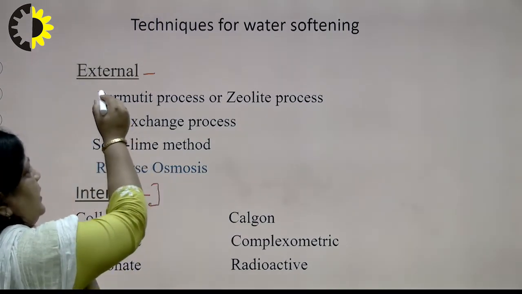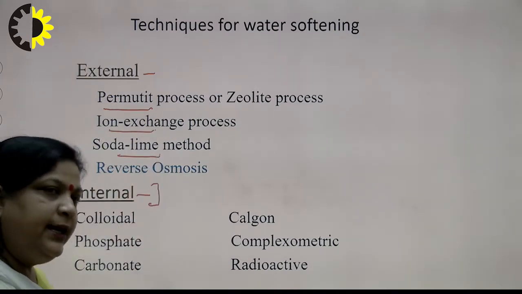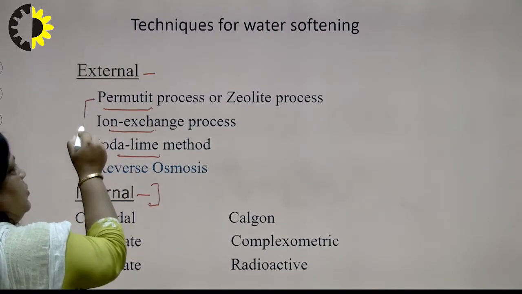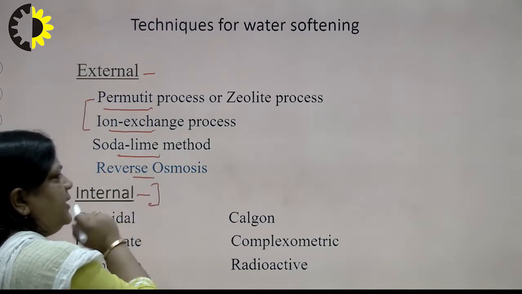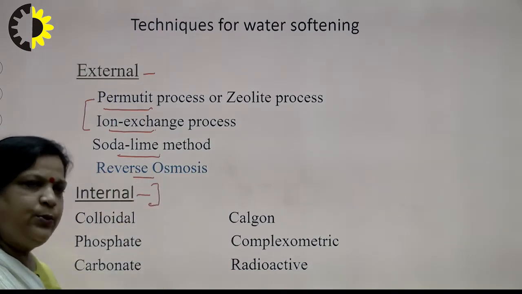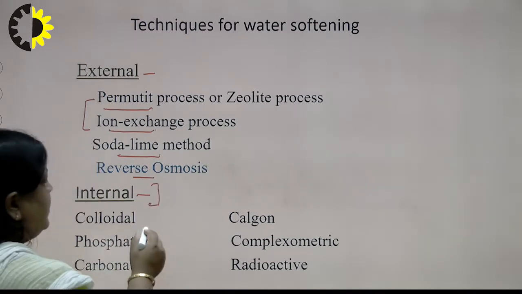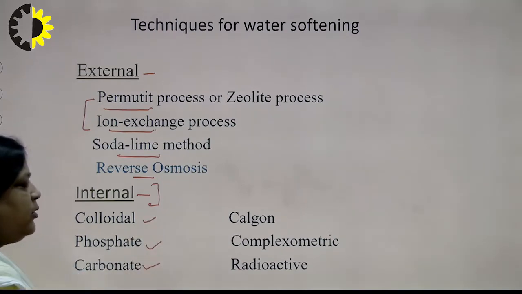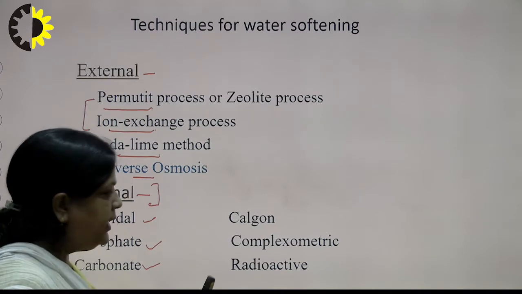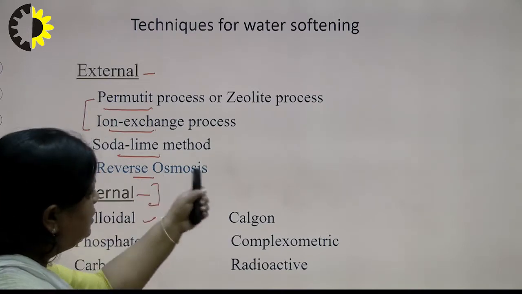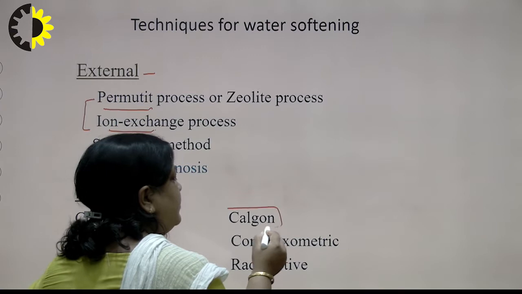External treatment basically has three famous methods, and in this lecture we will cover two: zeolite and ion exchange. Reverse osmosis is basically used for desalination, but as salts are removed here, it comes under external treatment. Internal treatment means addition of chemicals like colloidal treatment, phosphate, carbonate, calgon, complexometric, radioactive. Although these treatments are not in our syllabus, we will discuss calgon treatment in brief.